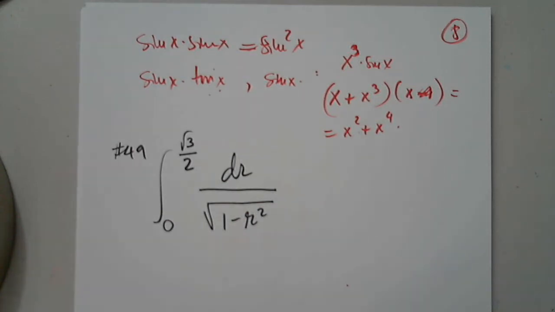Definite. Yes, the answer is a number or a family of functions. I know I sound like a broken record. Of course, we know it's a number, and which function has a derivative of 1 over the square root of 1 minus r squared?